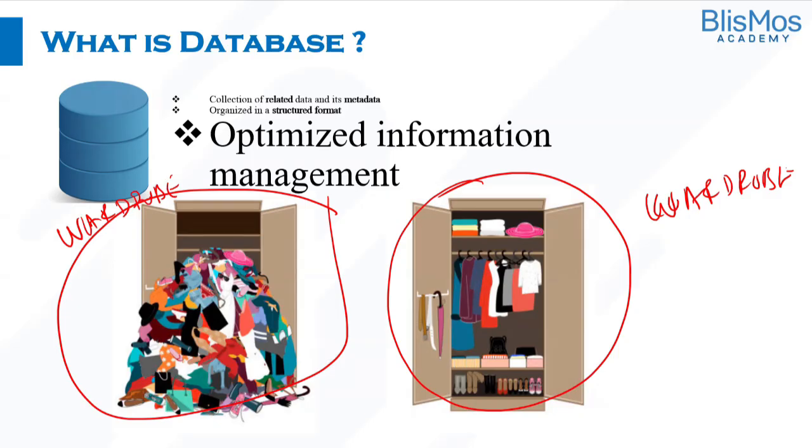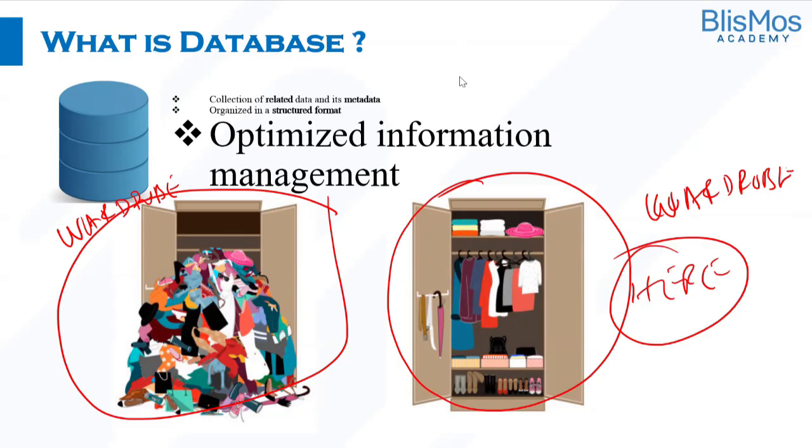So now tell me one thing, Hasina, when is it possible for Kiran to get whatever cloth he wants to wear? When is it easy to pick up? In an organized way only, it will be easy to pick up. And also tell me one thing, where is it taking less space? In the organized one. Okay.